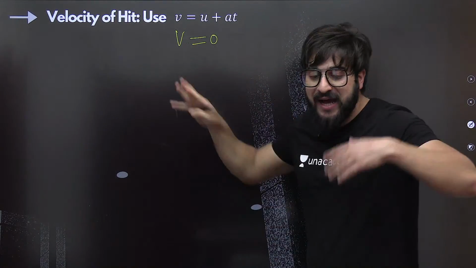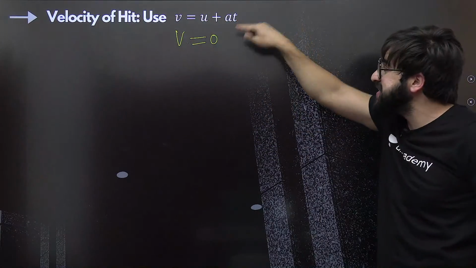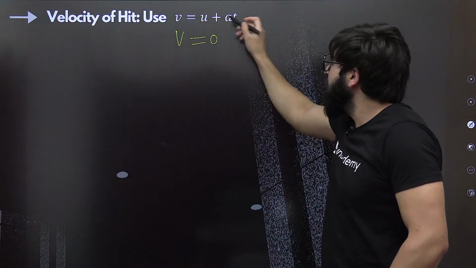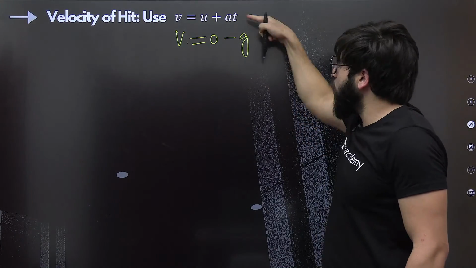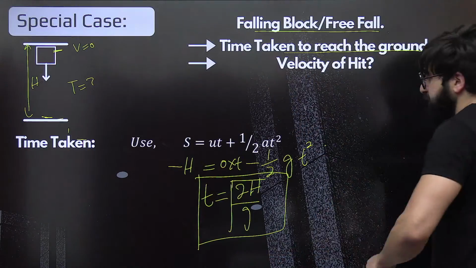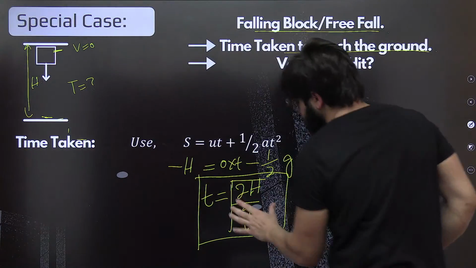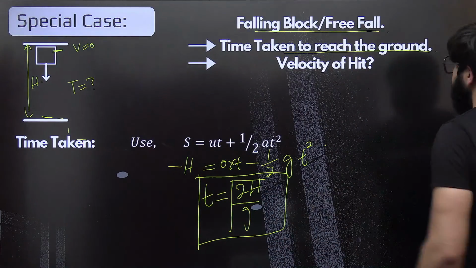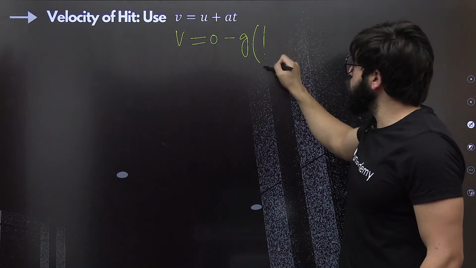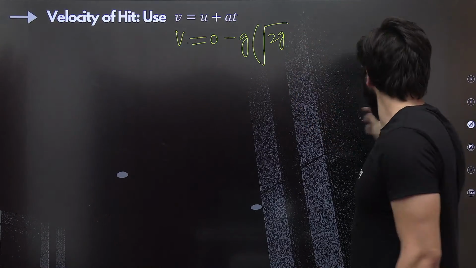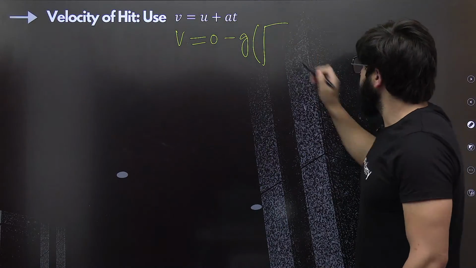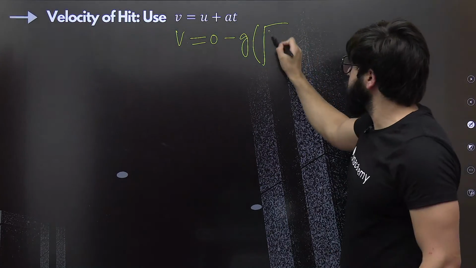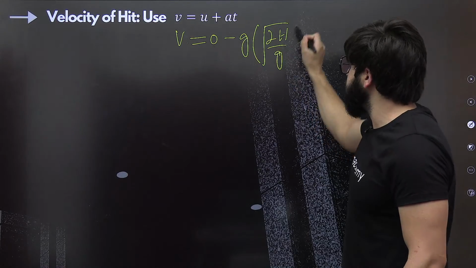Initial velocity, I told you, is 0, because we are releasing the body. Initially its velocity is 0, and this will be acceleration minus g, and instead of t, how much time is it taking from that point to this point? That is root of 2h by g, root of 2h by g exactly.